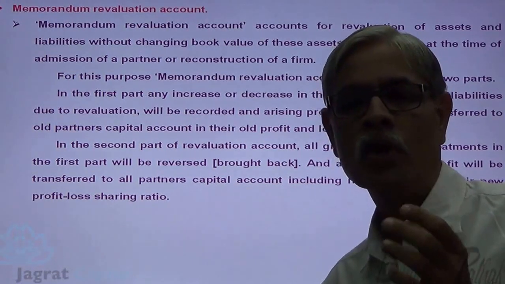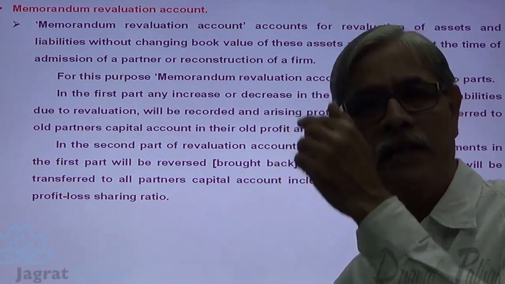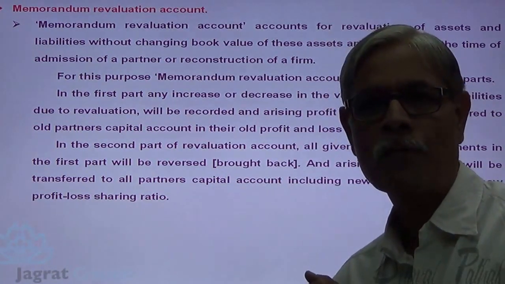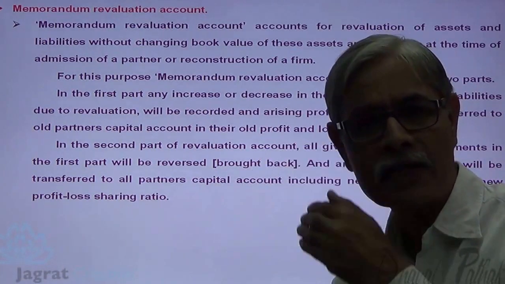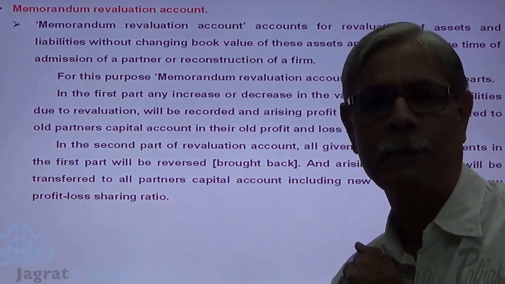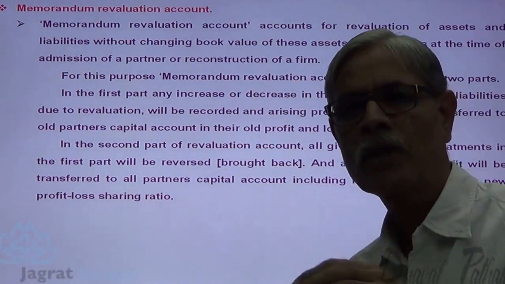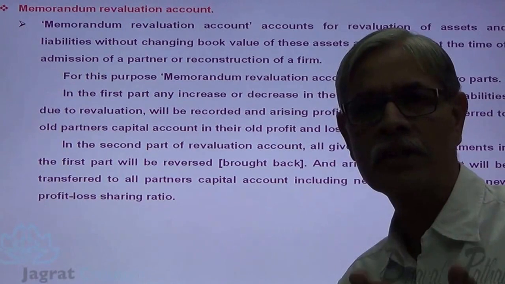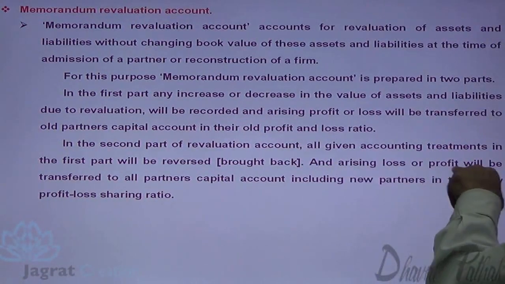So increase in value of asset will be identified as decrease in the value of asset. Increase in value of liability will be identified as decrease in the value of liability in the second part. Whatever changes you have implemented in the first part has to be reversed in the second part, brought back. And arising losses or profits.